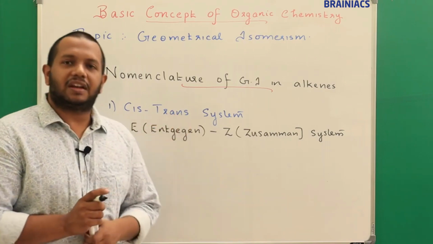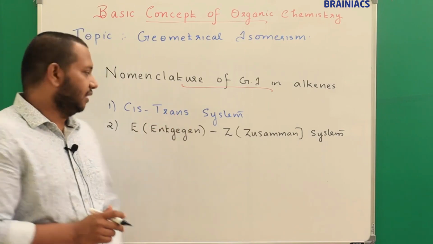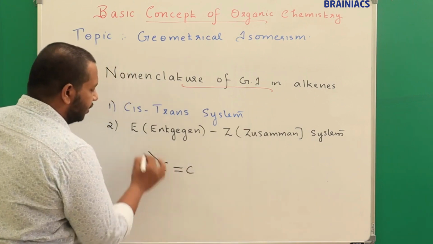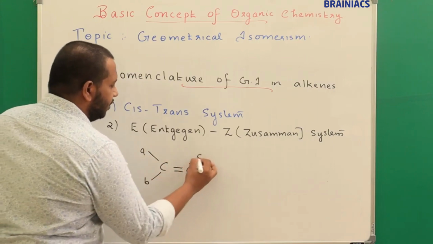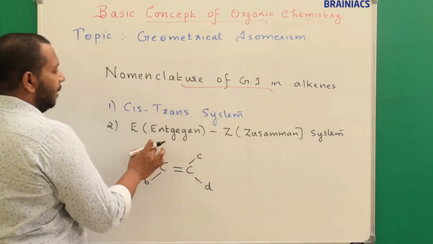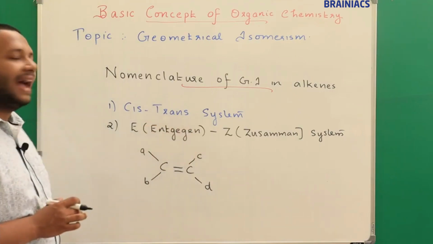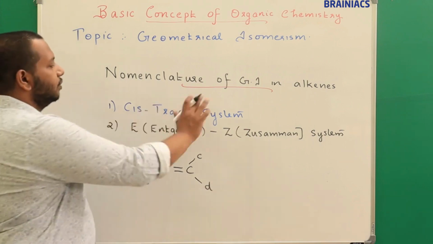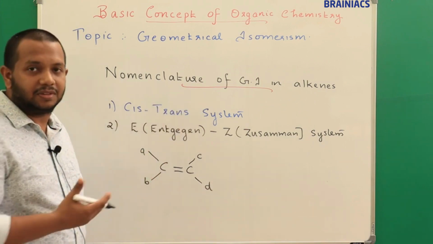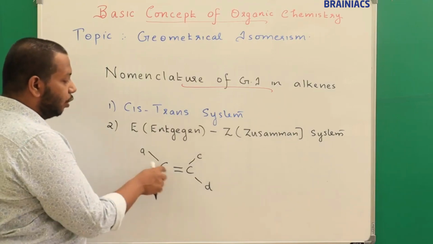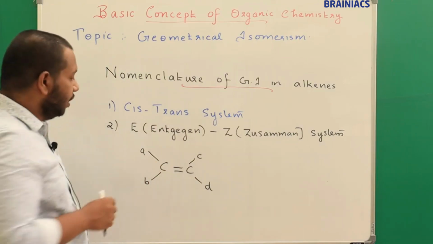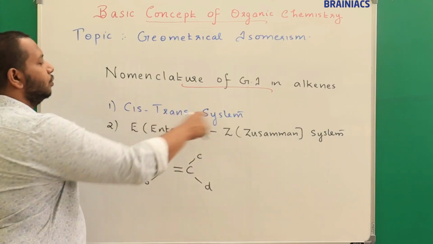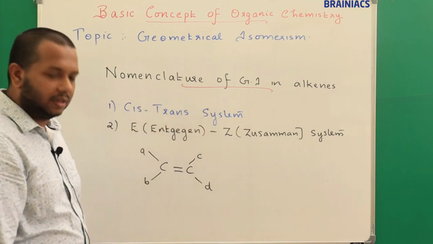The cis-trans system is introduced whenever you have a carbon-carbon double bond into which you are connecting A, B, C and D. Suppose A may be equal to C, or B may be equal to D. In that case, they will use the cis-trans system. That means there are identical atoms, but ensure that the identical atoms are not on the same sp2 hybridized carbon atom. So here A can be equal to C or B can be equal to D. In this case, we use the cis-trans system. I hope it is clear for you.